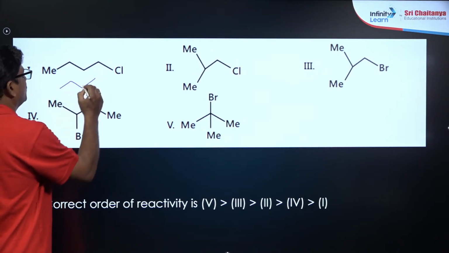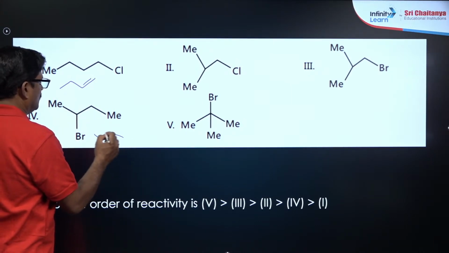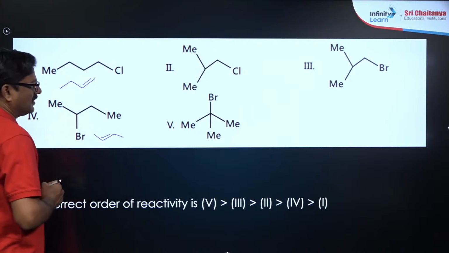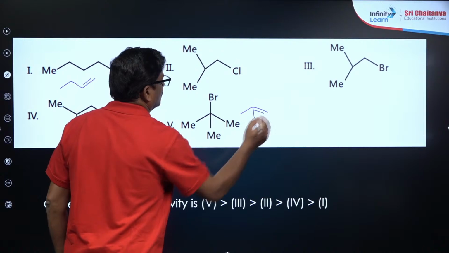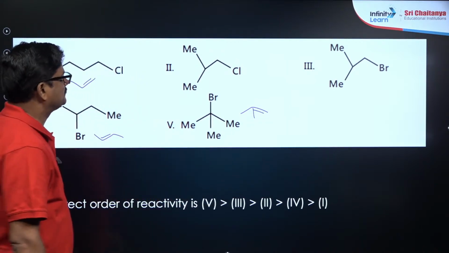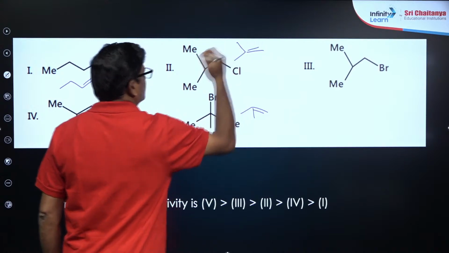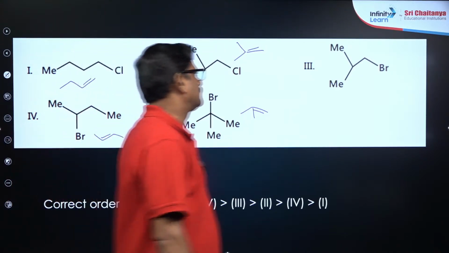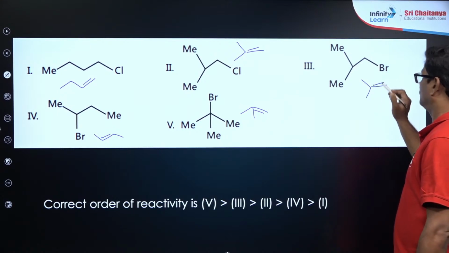It is going to be the alkene, it is going to be the alkene, it is going to be the alkene, it is going to be the alkene.